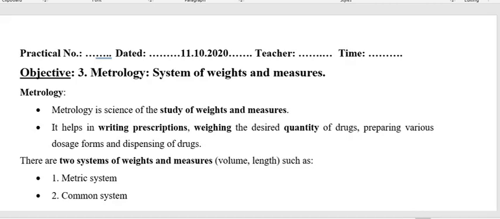So let us start the third practical class, metrology, that is the system of weight and measure that we are going to discuss in this class. So let us start with the first definition.